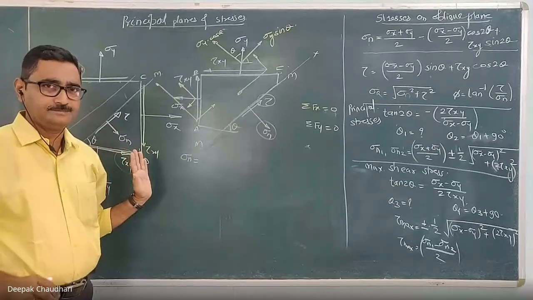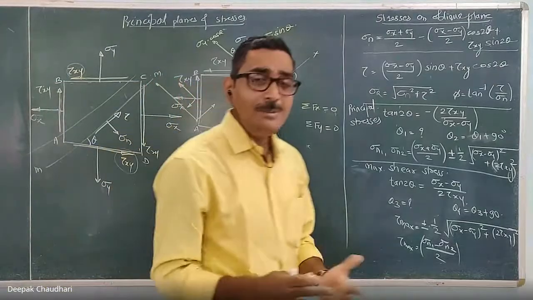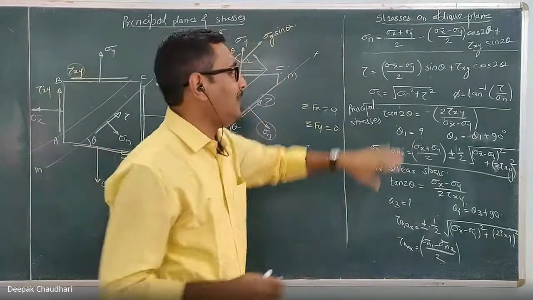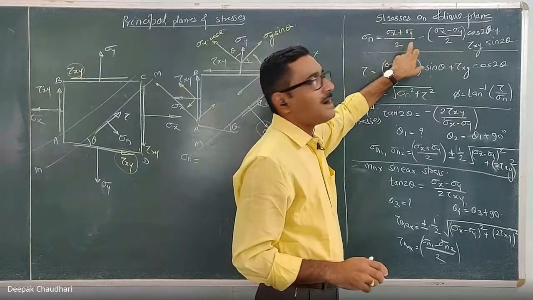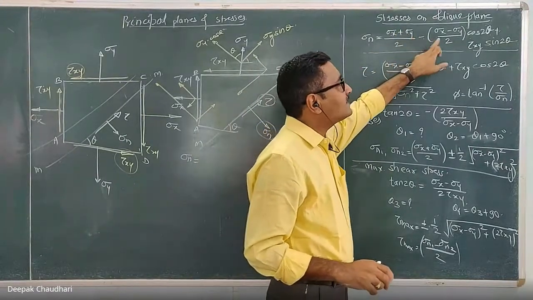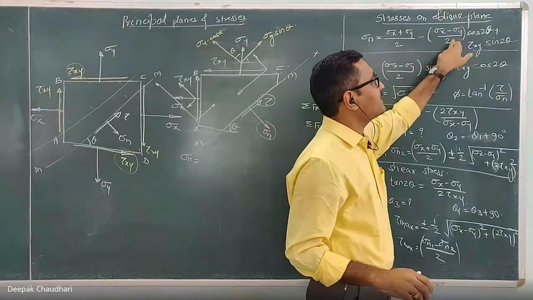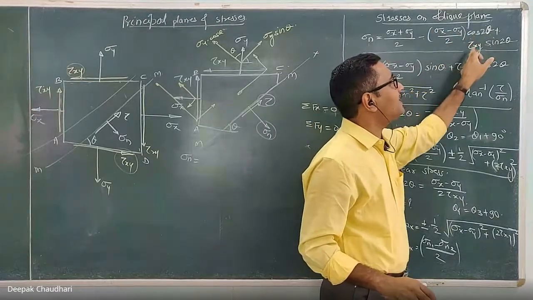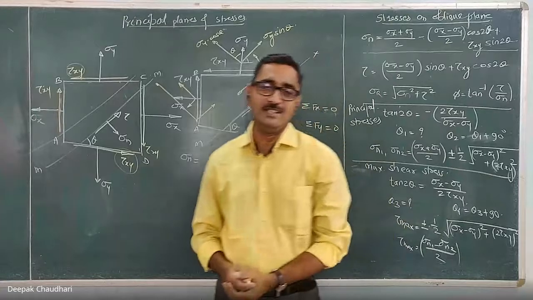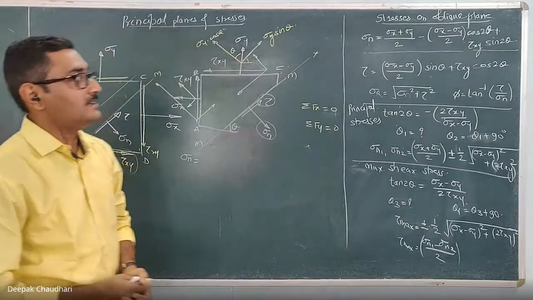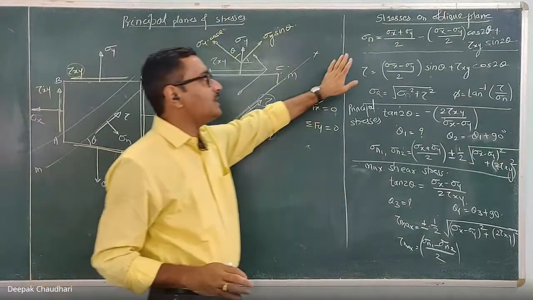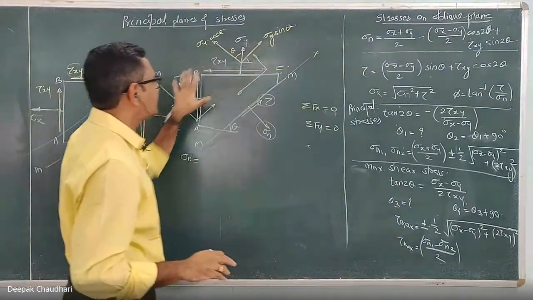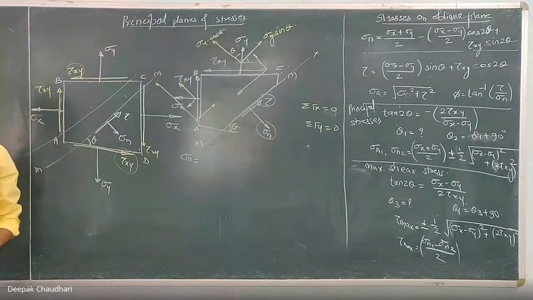Not that difficult. So what will be the normal stress acting on an oblique plane? The normal stress acting on an oblique plane is given by (sigma x plus sigma y)/2 minus, in bracket, (sigma x minus sigma y)/2 into cos 2 theta plus tau xy into sin 2 theta. Okay, this is the normal stress acting on an oblique plane because of this stress system.